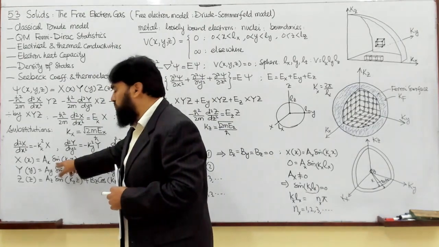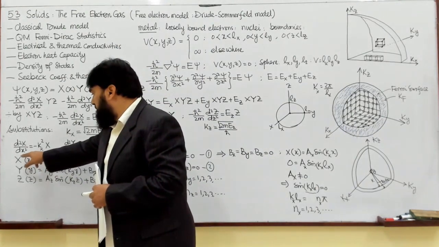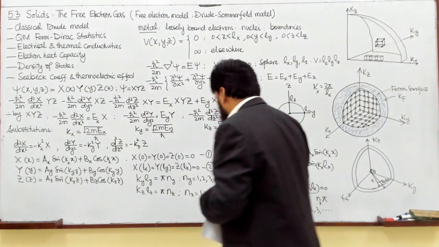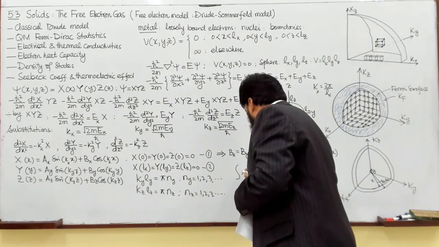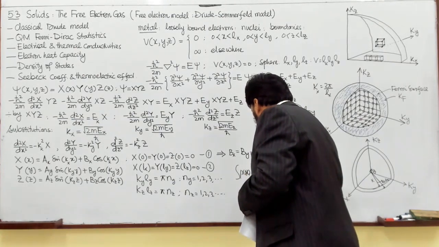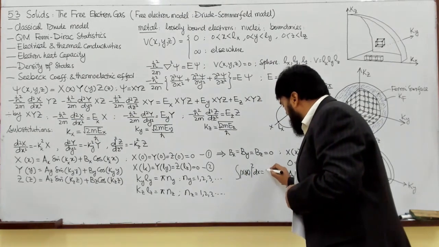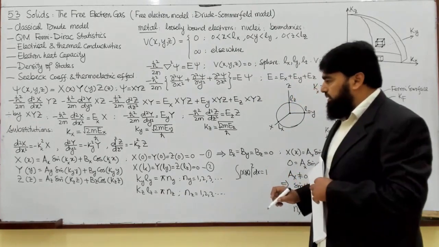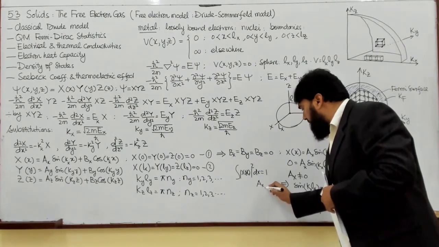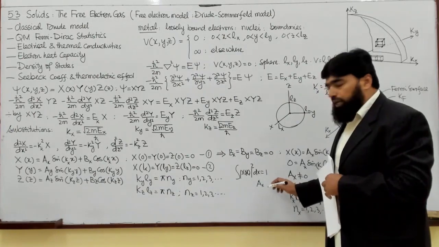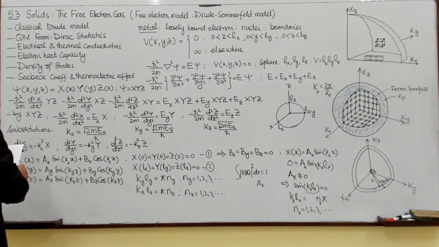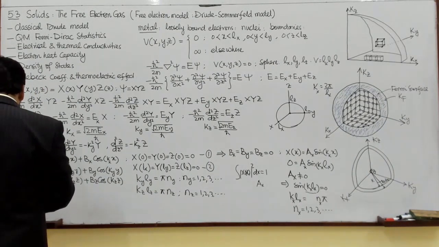The normalization condition is that we will have to make the integral of mod square of this X of x dx equal to 1, and this will give us the normalization constant, which is Ax. Similarly, we will find Ay, Az and all this.